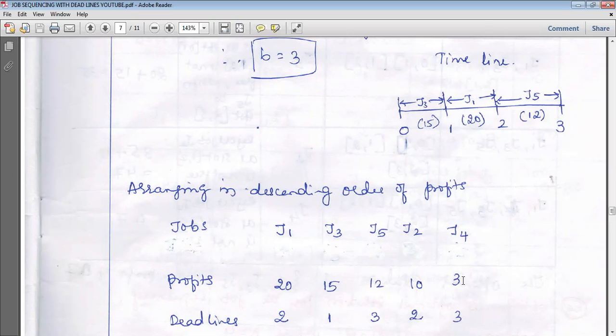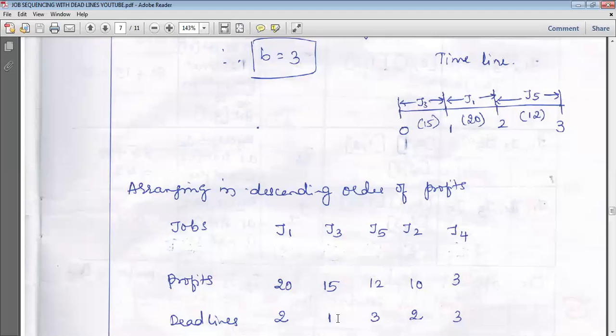What we will do first is go to the first job. How much time is he ready to wait? He is ready to wait for 2 hours. So we draw one line: 0 to 1, 1 to 2, 2 to 3. As he is ready to wait for 2 hours, allocate him the time 1 to 2. This is the first hour, 1 to 2 is the second hour, and 2 to 3 is the third hour. He is going to give a profit of 20 rupees. Next, go to the next job with the highest profit. This is 15. How many hours is he ready to wait?